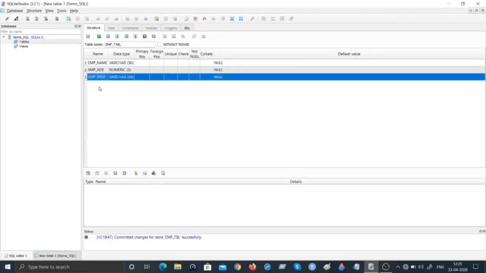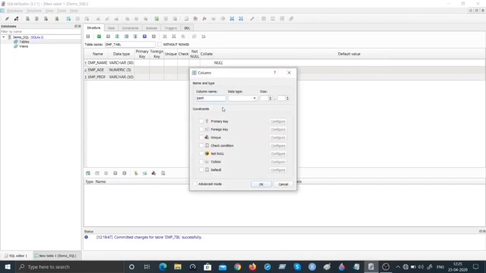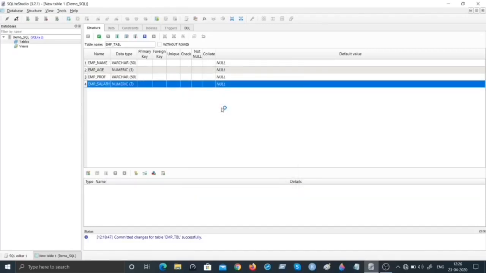Let's just add another column. Let's call that emp underscore salary. This is again numeric in nature, and let's say it is 7 digits in length, and be done with it. So we've created all the columns that we wanted for the table called emp underscore TABL, but you have to persist this table so that it gets stored under the objects called tables under the database created.